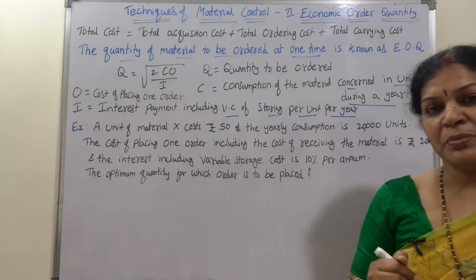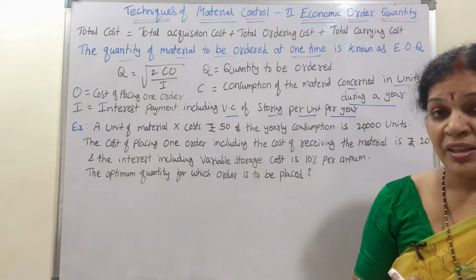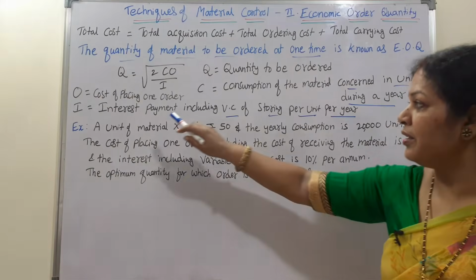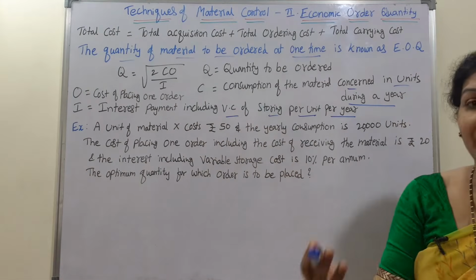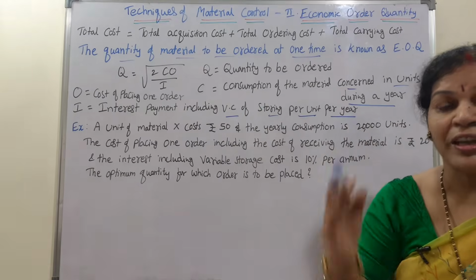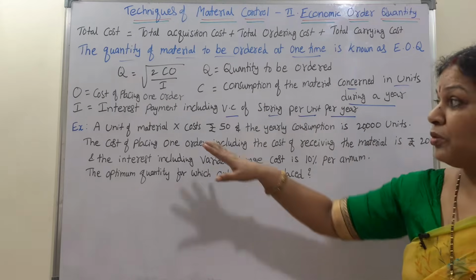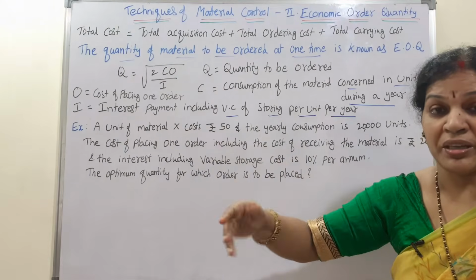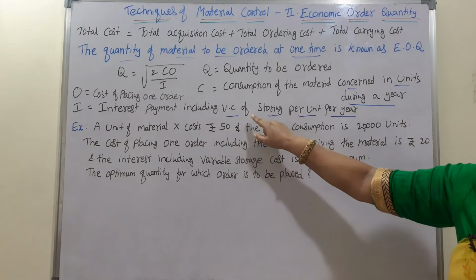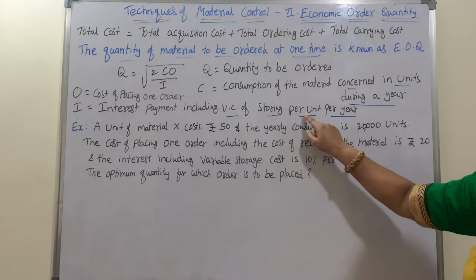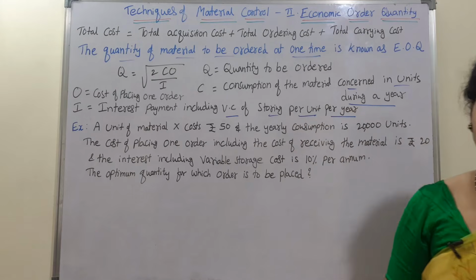When we purchase the material, it is to be stored. Interest payment means the interest we assume if I have to store it and keep it in my godown. So that interest, we are assuming, is interest payment including variable cost of storing per unit per year.